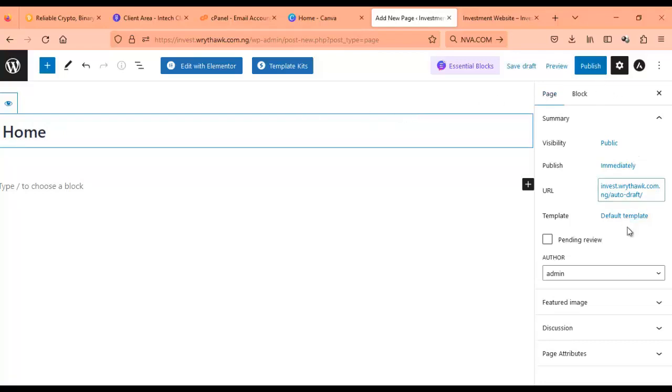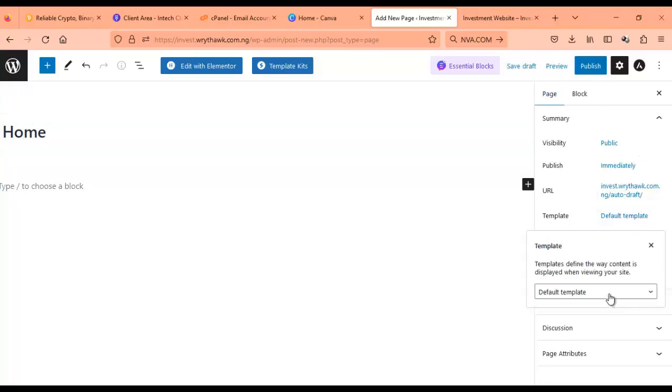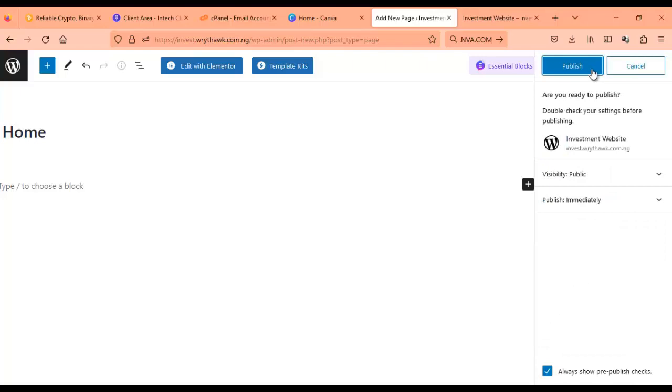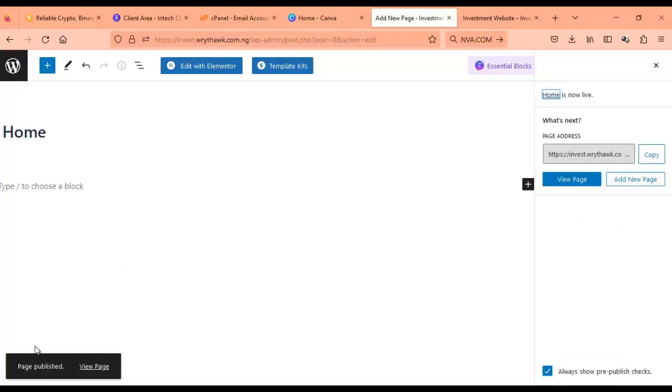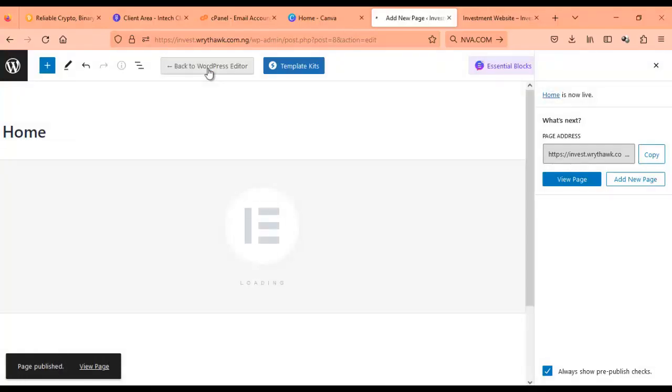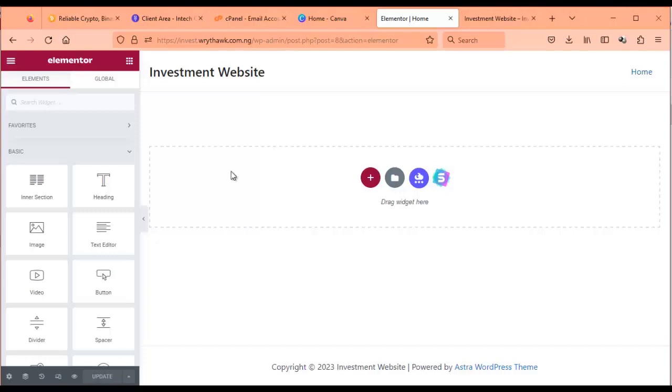A template, choose Elementor full width for a template, for its public, then you publish. Okay, so after publishing, you can see published. Then we edit with Elementor. Just tap edit with Elementor. It will open. Okay, so we are here to edit with Elementor.